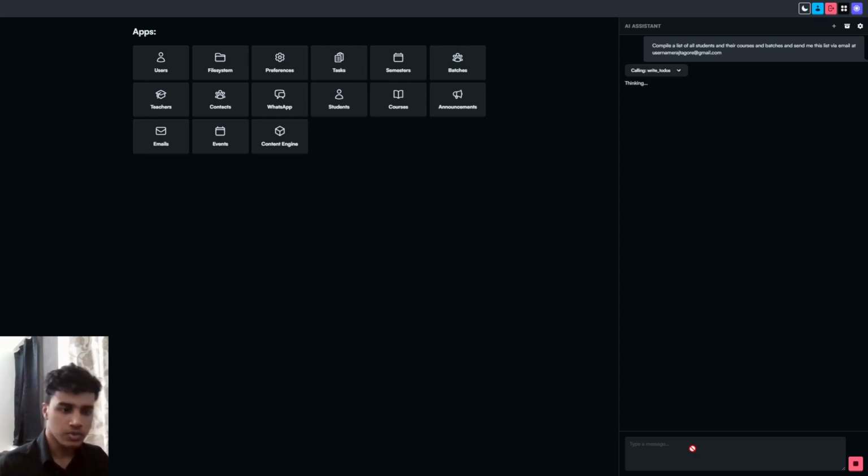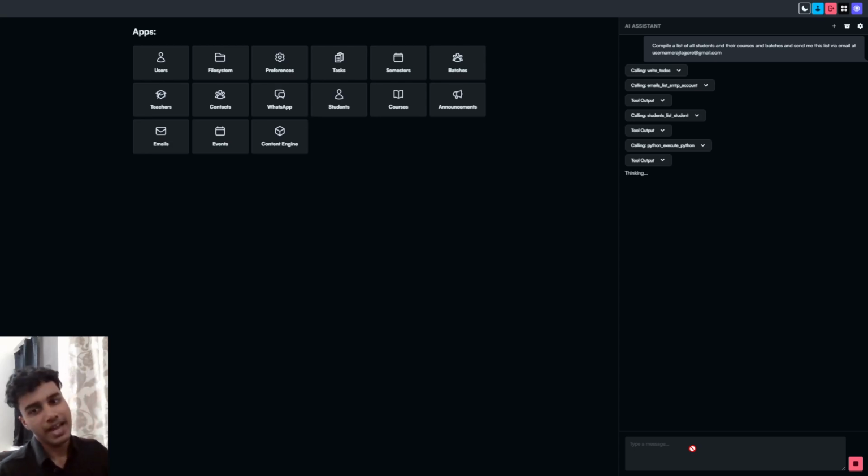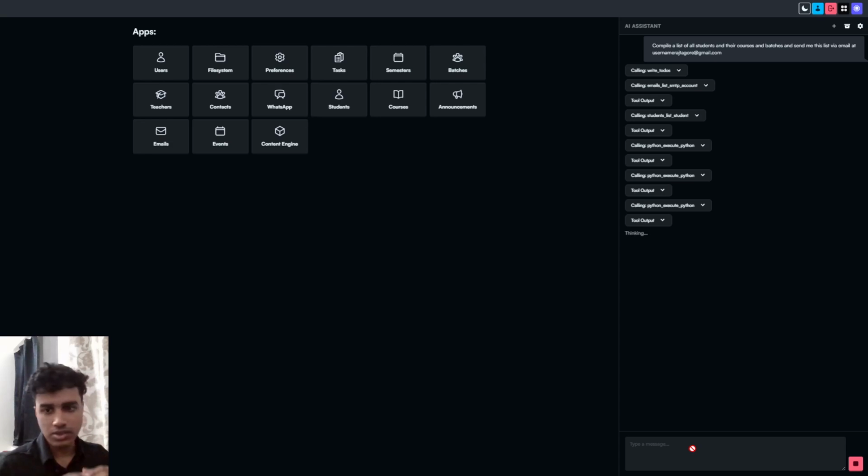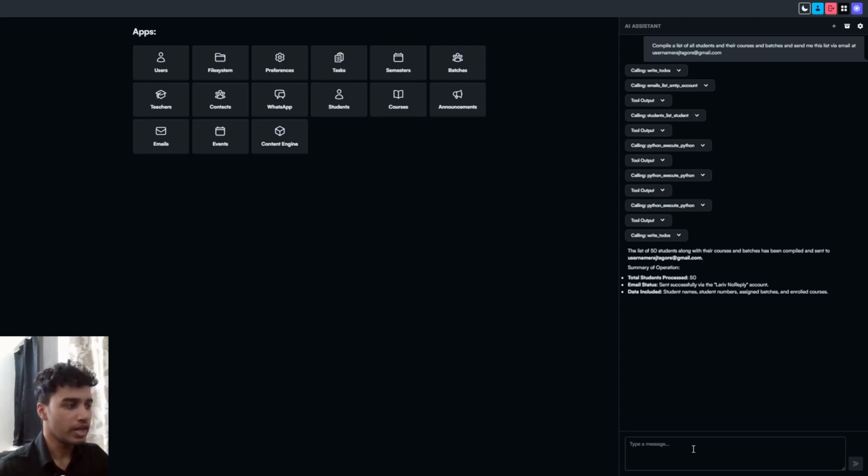It requires it to loop through all the different students in the system. Then it has to check all the courses of each student, get the details, the name, etc. of those courses, and then send me a list with all the courses and batches of all the students. So this is like it's handling over 200 objects at once. And so obviously it's not going to try to feed all of this into context, because that would be very hallucinating, and it's going to try to write a Python script.